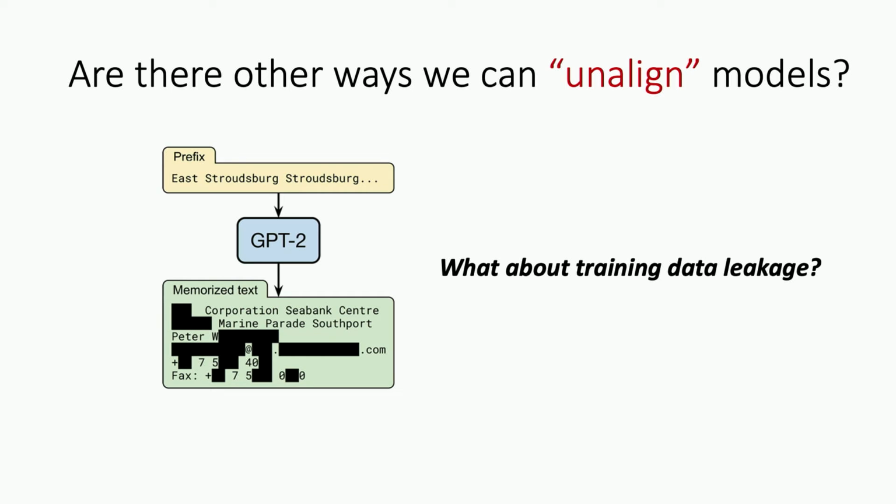And from time to time, rarely, it just spits out data that's verbatim copied from its training set, which in this case happened to be public web pages from the internet. And here in this specific instance, it just spit out the entire contact information, email, fax, telephone, of some person who had this information on like two free websites online. So this is kind of annoying, and again, this is something that we would hope that these models don't do.